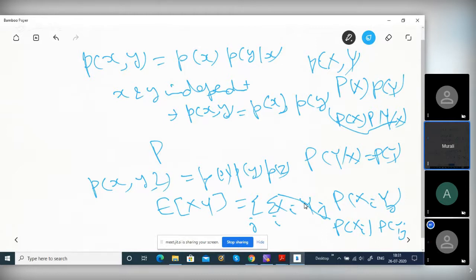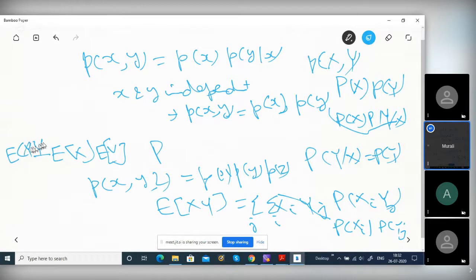E of xy is the correlation. For covariance, you have to subtract the product of the individual means, E of x into E of y. So E of xy minus E of x into E of y.